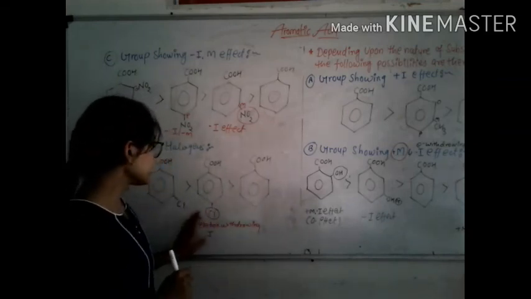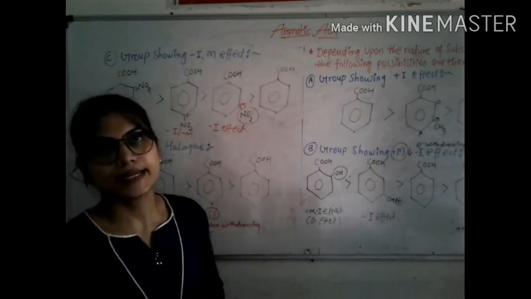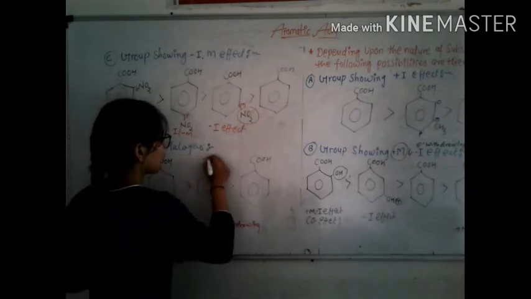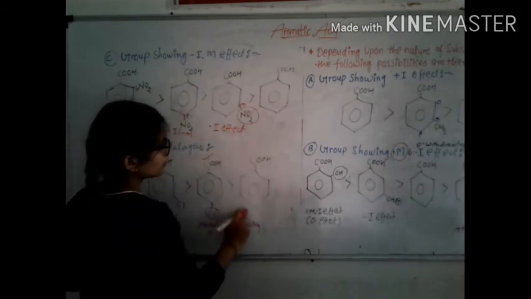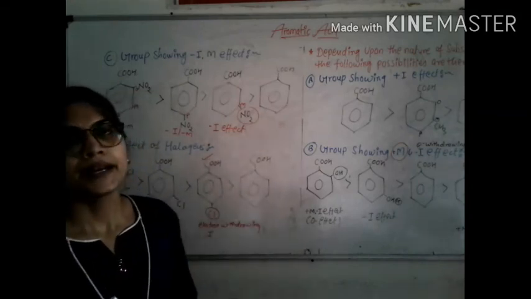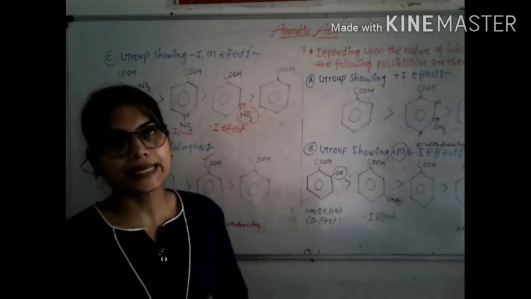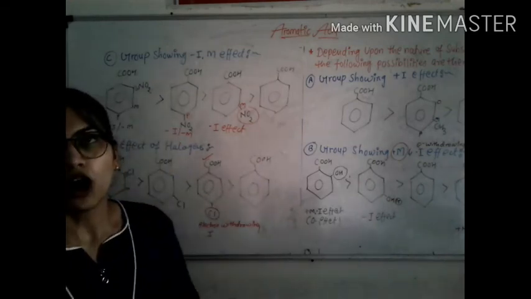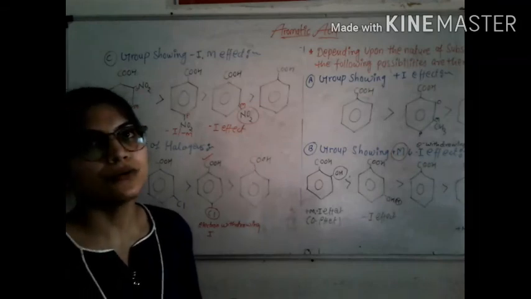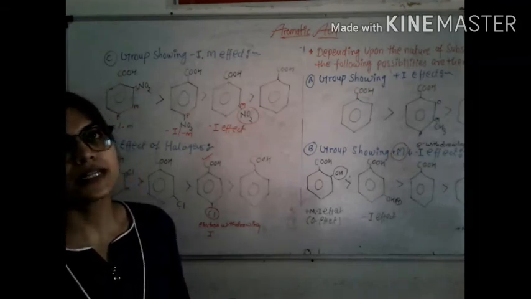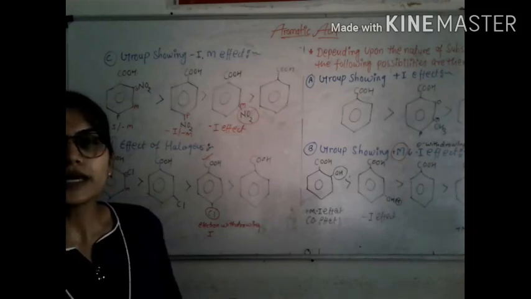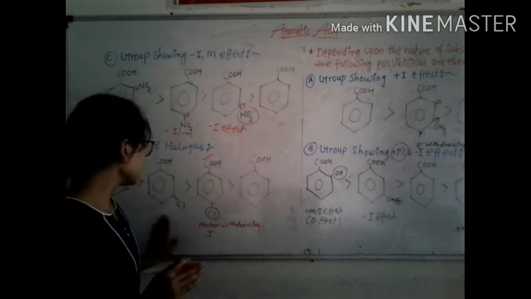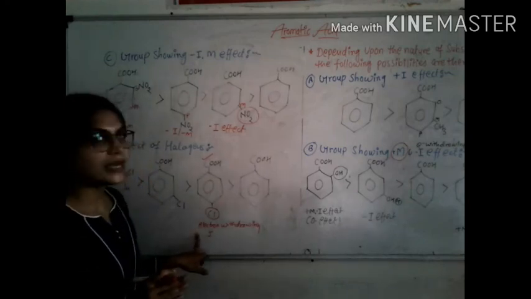Parachlorobenzoic acid is stronger than benzoic acid. But when chlorine is present at meta position, only the electron withdrawing inductive effect operates, so the carboxylate ion is much more stabilized. Therefore, metachlorobenzoic acid is stronger than parachlorobenzoic acid.